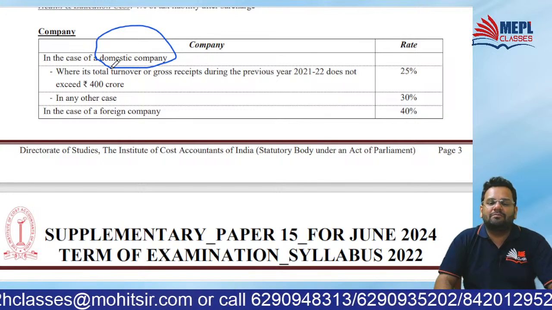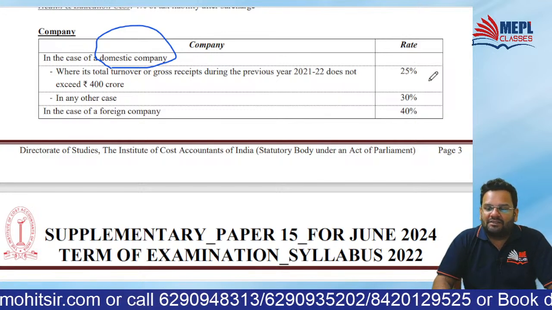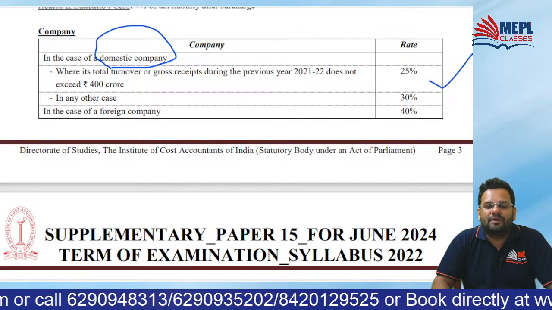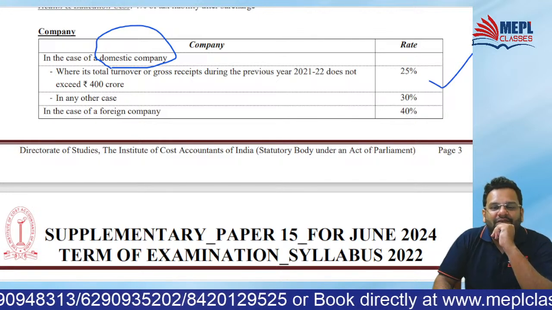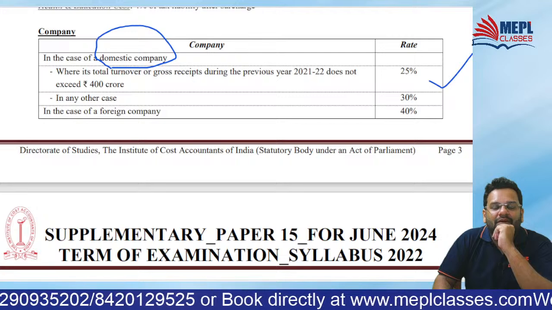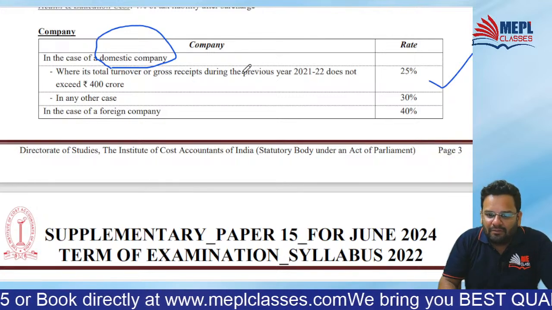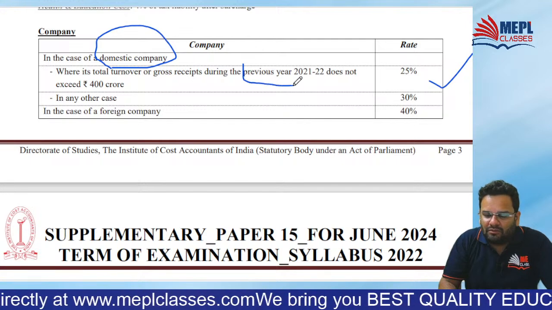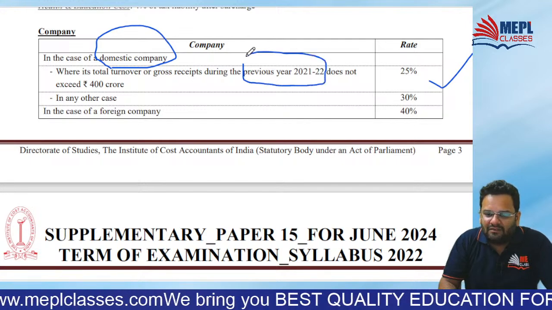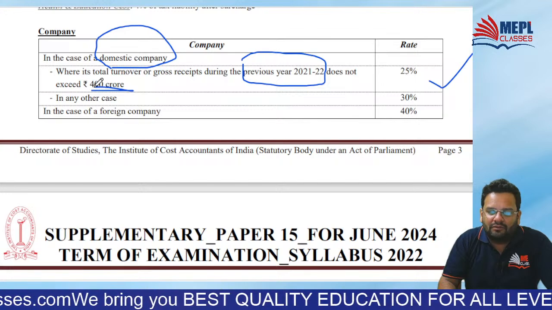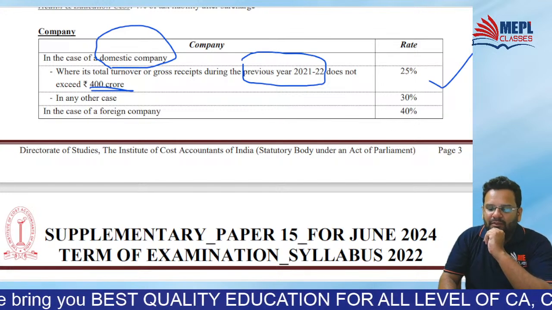For domestic company, the rate of tax is 25% when total income in the PY 21-22 does not exceed 400 crore. You will be able to remember this?